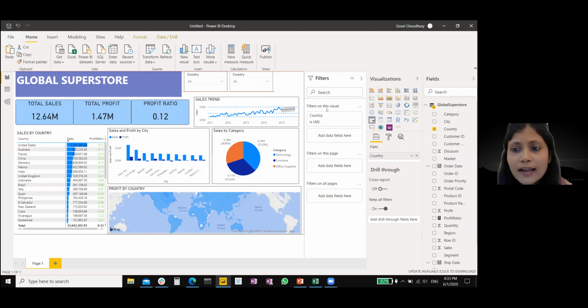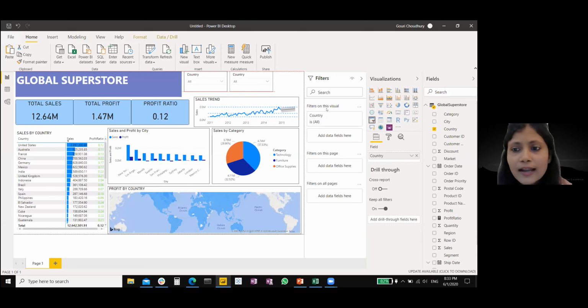So now we can see that we have the filters in place. We have all the visuals in place. If I select, say, Singapore, I'll select Singapore and see what the sales trend is over here. You see that when I select Singapore, all the visualizations are changing accordingly, and we can see that there has been this much amount of sales, this much amount of profit.